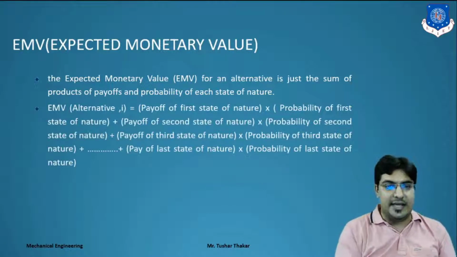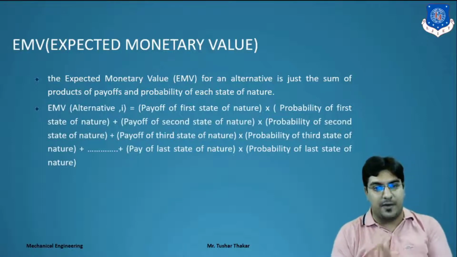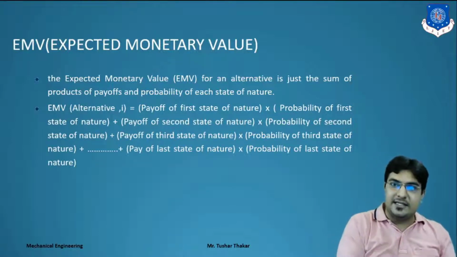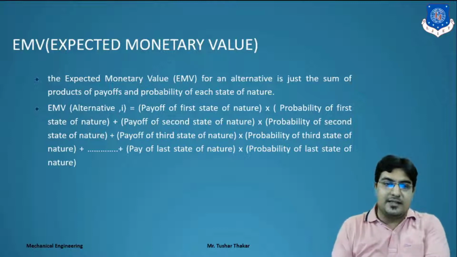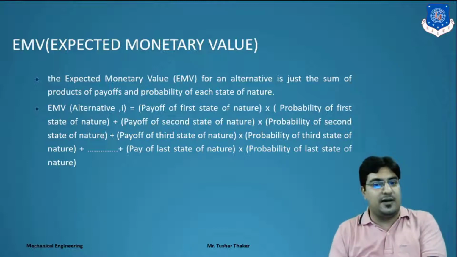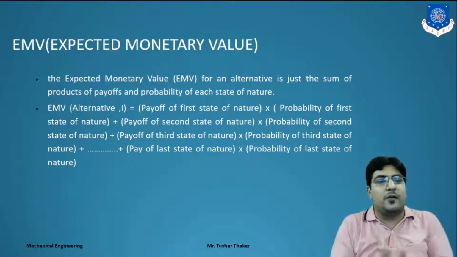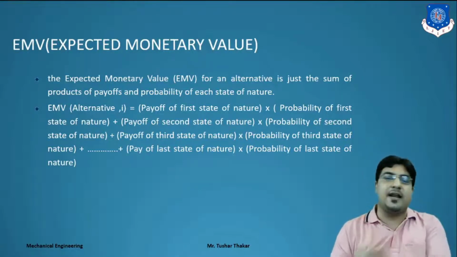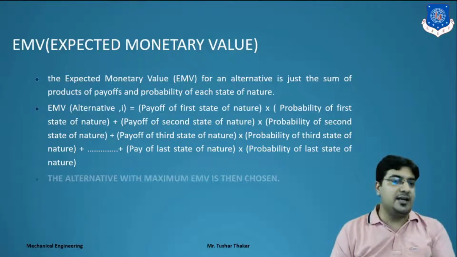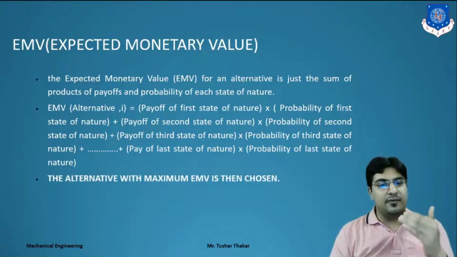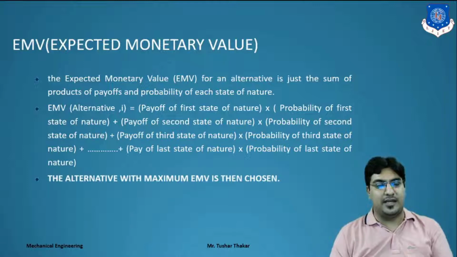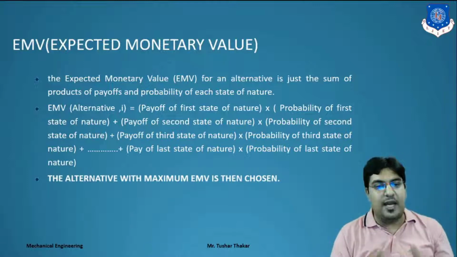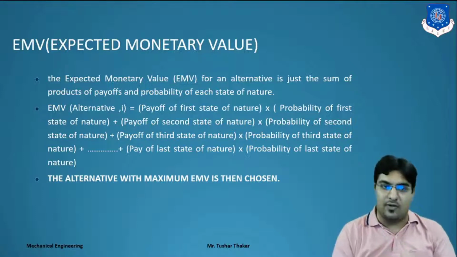So this is the EMV equation: EMV is equal to the payoff of the first state of nature into the probability of the first state, plus the payoff of the second state into the probability of the second state, and so on, up to the payoff of the last state of nature into the probability of the last state of nature. We find the EMV, and the alternative with the maximum EMV is chosen. Means after finding all the EMV values, we select the maximum value.